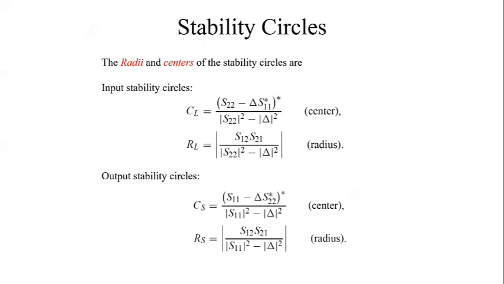Those circles we can draw in the Smith chart using the center and radius for the input side as well as the output side. So there will be two circles for a given transistor, an input circle and an output circle. For that, the center and radius we can easily calculate using this formula.